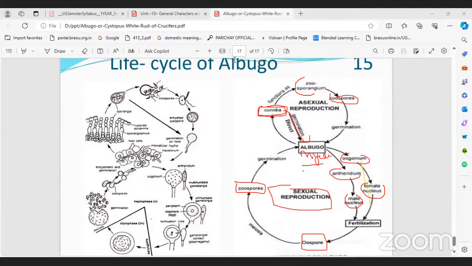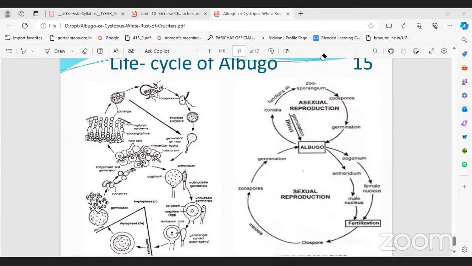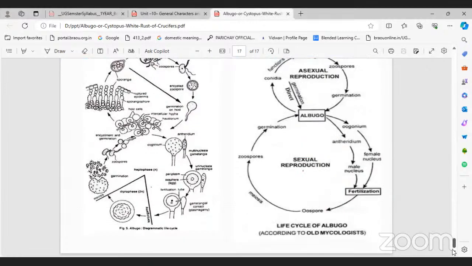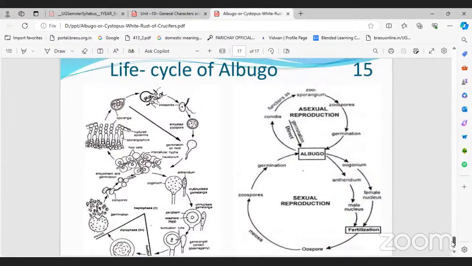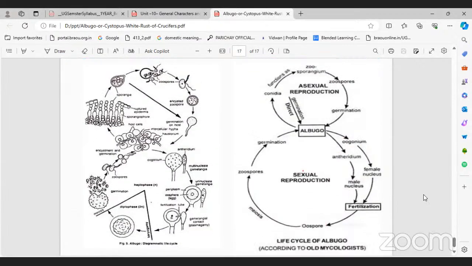Anything else? Draw this life cycle. Okay, sir. It's better to take a picture. Right. So if you take Penicillium also, it is similar to Albugo in asexual reproduction, and somewhat similar in sexual reproduction also. Right? Okay.